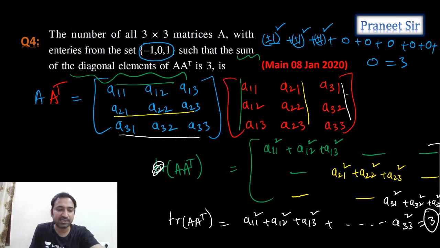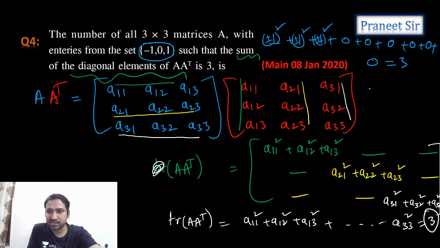How many ways can we select 6 elements out of 9 elements, which we need to make 0? Correct, exactly, Mrityunjay, you are right. 3 values should be plus or minus 1, and the remaining 6 elements should be 0. So how many ways can we select 6 elements?